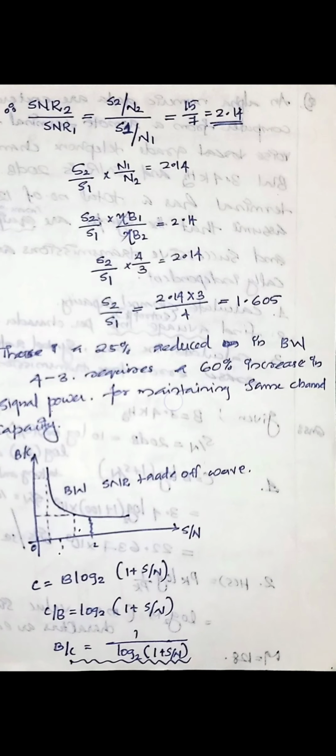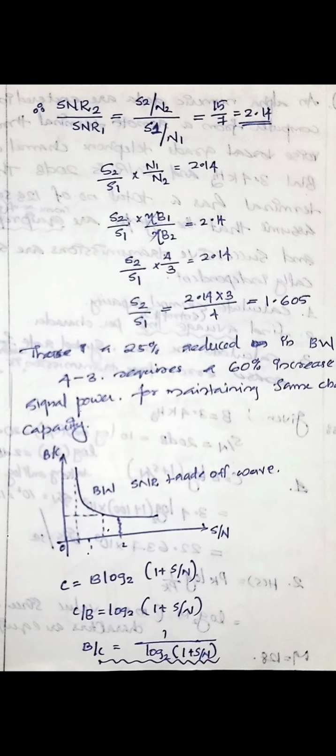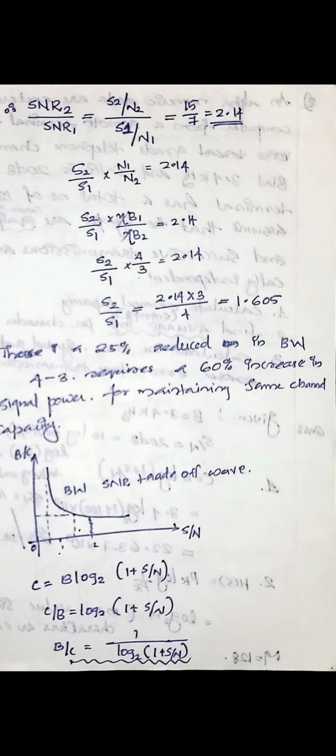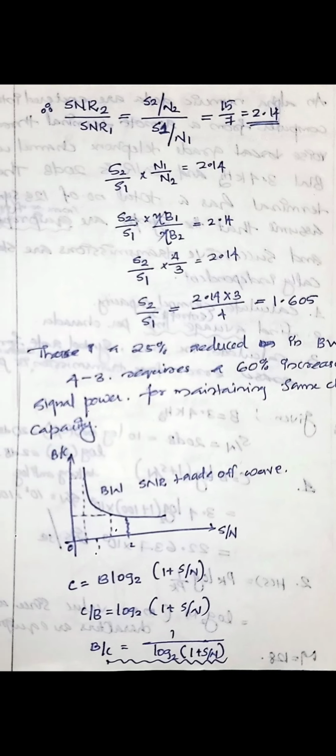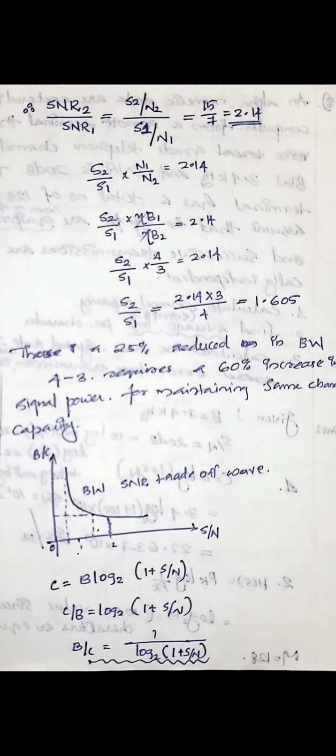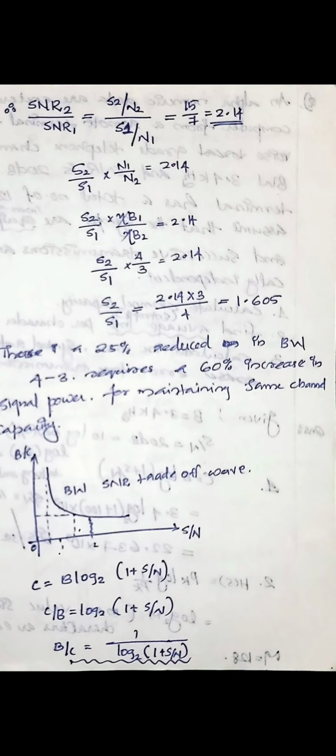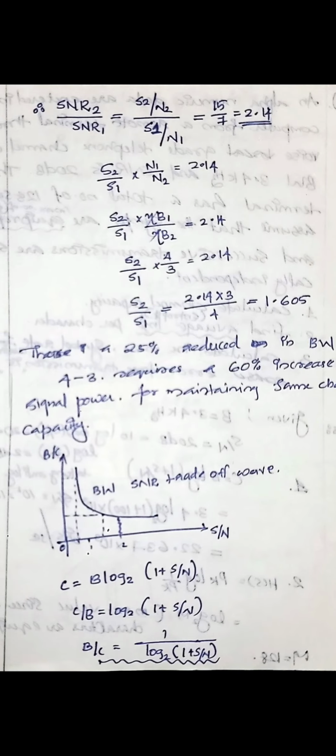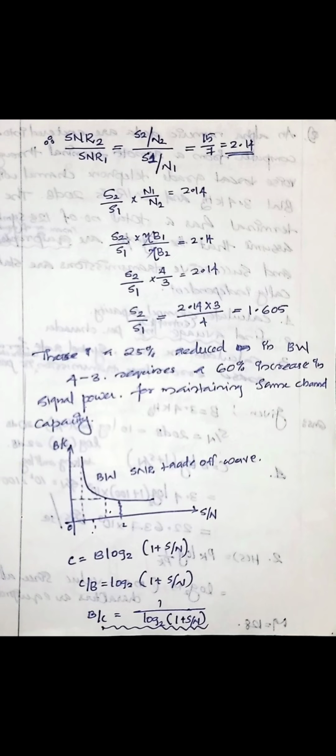So a 25% reduction in bandwidth, that is bandwidth reduced from 4 to 3, requires a 60% increase in signal power for maintaining the same channel capacity. Since the bandwidth is reduced, we want to increase the SNR with a 60% increase. So there should be a trade-off between SNR and bandwidth.